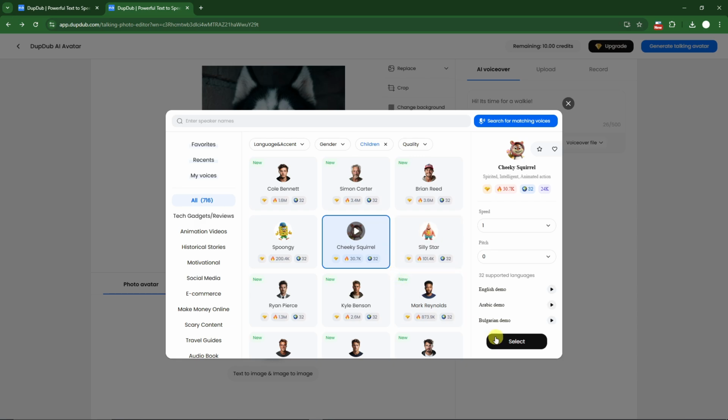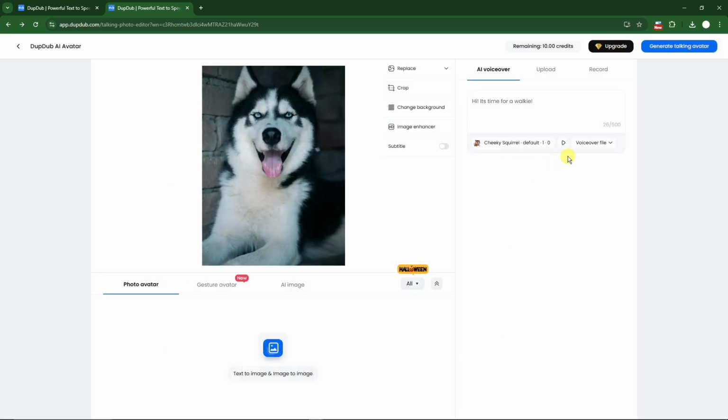Now I'm just going to select this one for the sake of discussion, and then you can also upload your voiceover file on this option right here. So there are actually 3 options for the voices. First, you can choose the default voice, the stock voices. Second, you can upload, and the third one is you can record in real time. Now once everything is settled and you're satisfied with everything, simply click on generate talking avatar for this one.